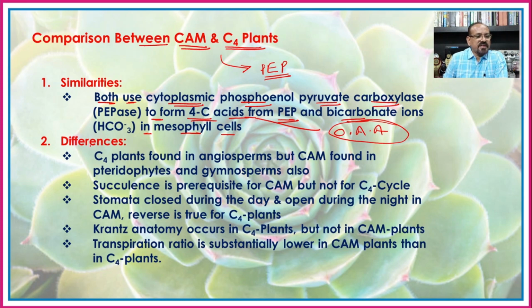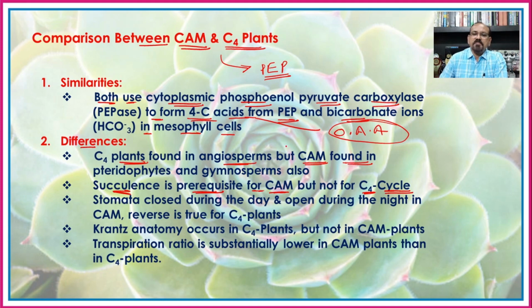But if you see the differences, the C4 plants are found in the angiosperms, but CAM is found in the pteridophytes and gymnosperms also. Earlier we have seen in Isoetes as well as Welwitschia, again there is a CAM pathway. Then succulence is a prerequisite for CAM but not for the C4 cycle.